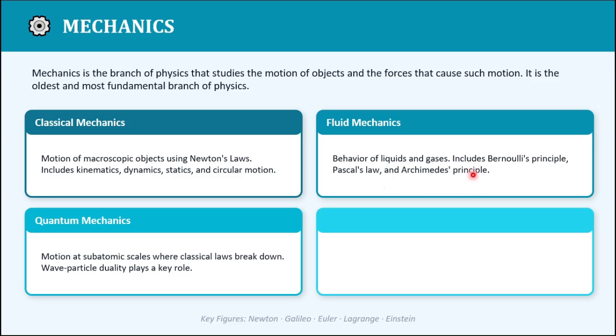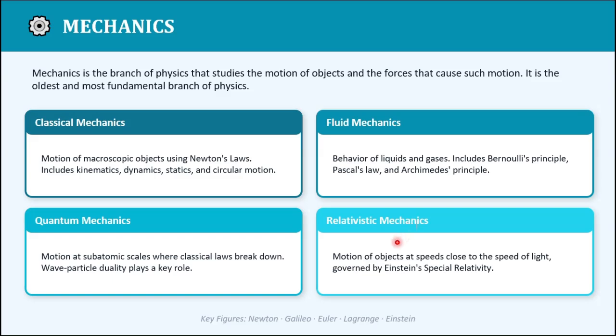All of this comes in fluid mechanics. Okay, and then we have relativistic mechanics, which deals with the motion of objects at speeds close to the speed of light, at very fast speeds, governed by Einstein's special theory of relativity, right?